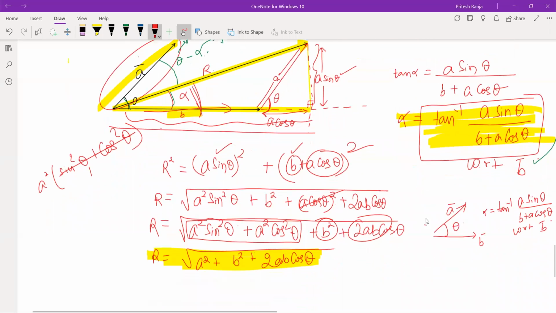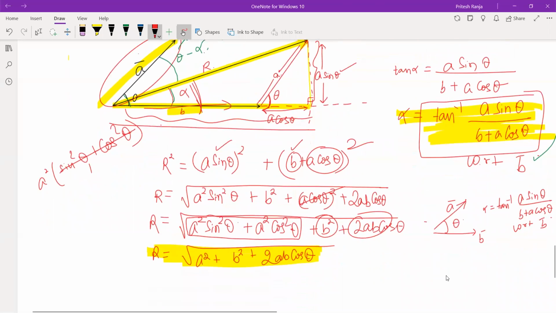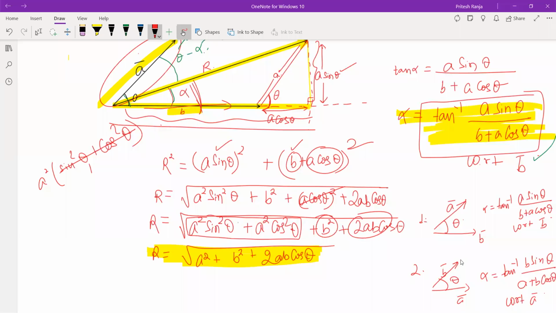If we had taken it the other way, let us say this would have been b vector and this would have been a vector, then in this case alpha would have been tan inverse b sin theta by a plus b cos theta, with respect to a vector. Okay, so these things we have to keep in mind.